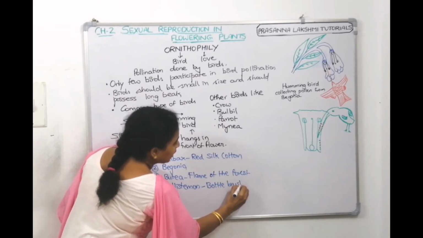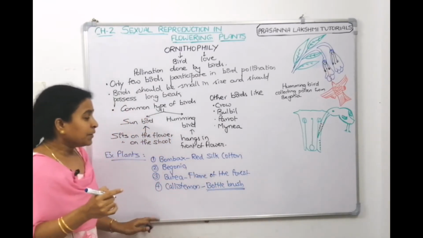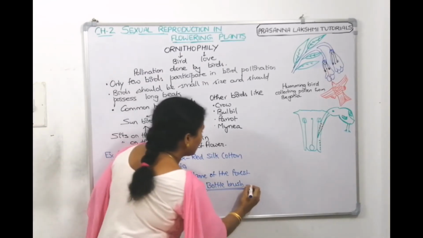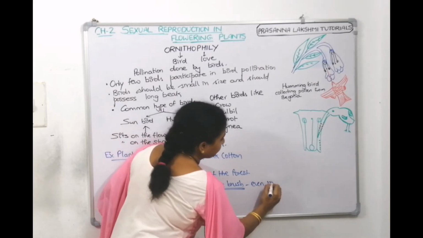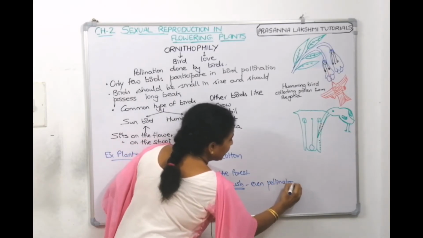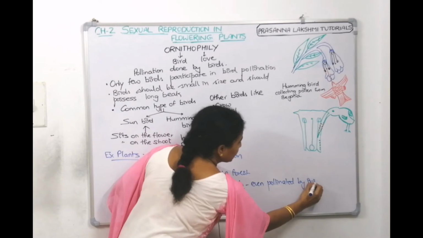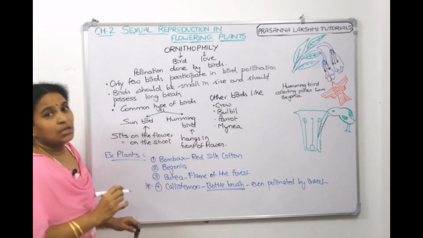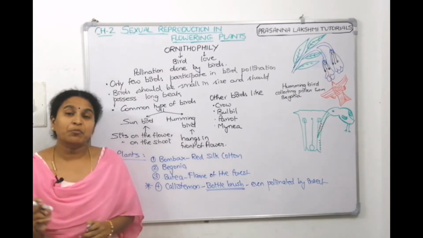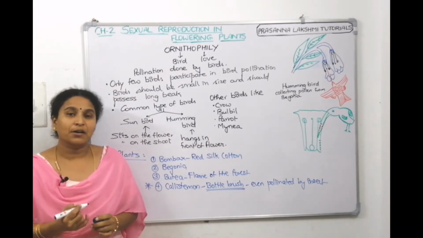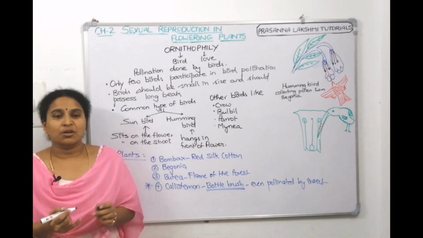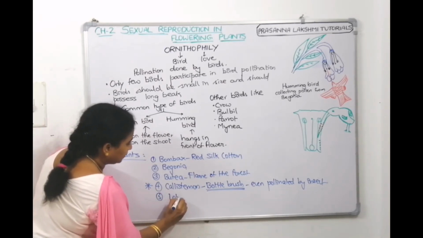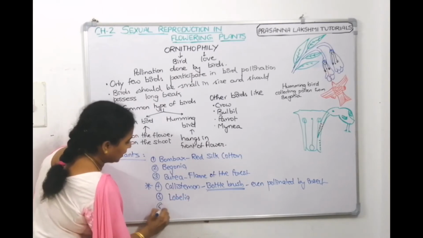Now, the speciality about this bottle brush plant is it is pollinated by birds, and it is even pollinated by insects also. So, this might be asked as a question. Name that plant which can participate both in insect pollination and bird pollination, it is Callistemon. Another example is Lobelia.